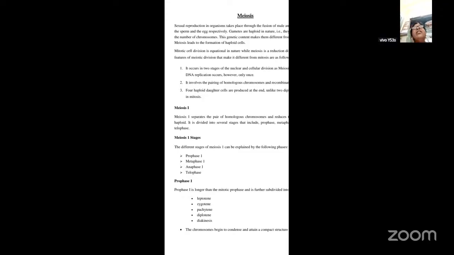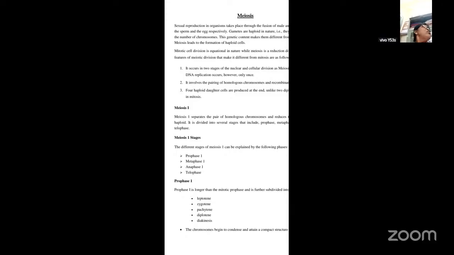We have already seen in mitosis prophase, metaphase, anaphase, and telophase. But here, why are we calling them 1 and 2? Because meiosis is of two types: meiosis 1 and meiosis 2. In meiosis 1, same as in mitosis, there are 4 different stages: prophase, metaphase, anaphase, and telophase.